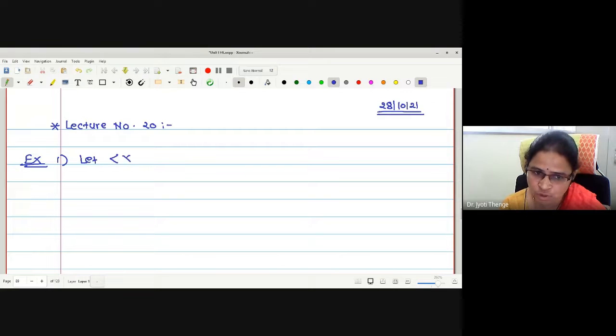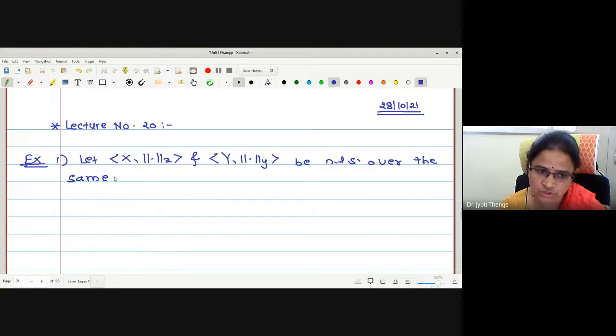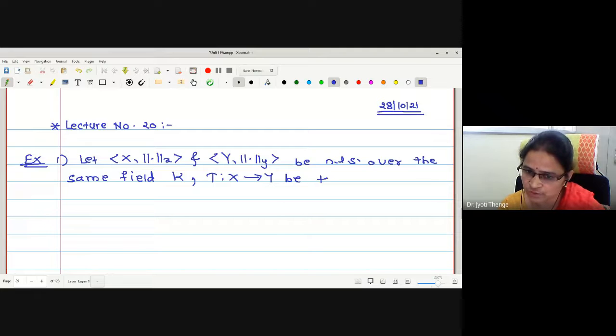Let (X, norm X) and (Y, norm Y) be normed linear spaces over the same field K. See how the notations are used, just to make it very sure that norm X is the norm on X, and for the norm on Y the symbol is norm Y, on the same scalar field K. And let T from X to Y be a topological isomorphism.